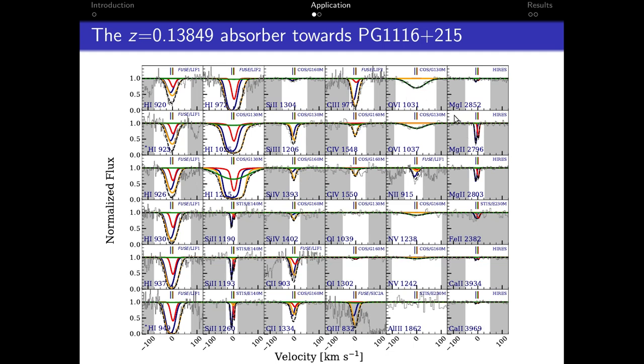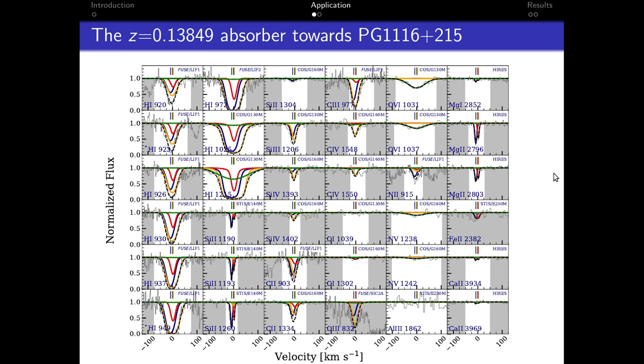We make use of these ions as optimizing ions for the different phases they trace. We define an optimizing ion as one that has good signal to noise ratio and is unsaturated. For each one of these optimizing ions, we generate a grid of Cloudy models on the log Z, log U space that converge to the observed column density of the optimizing ion.